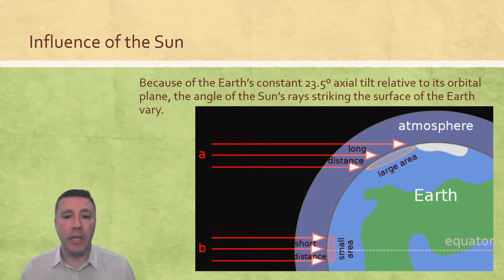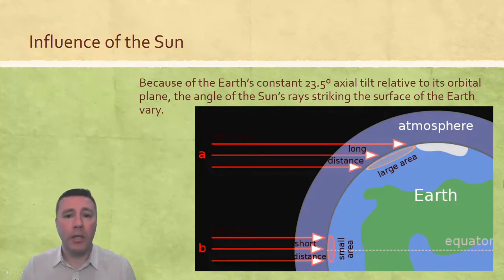At some times of the year in the northern hemisphere, the sun's rays are striking the Earth at a much steeper angle, resulting in a much larger area over which that radiant energy is distributed. That means that per unit of area, there is less energy available at this steeper angle than if it was at a much more perpendicular angle.